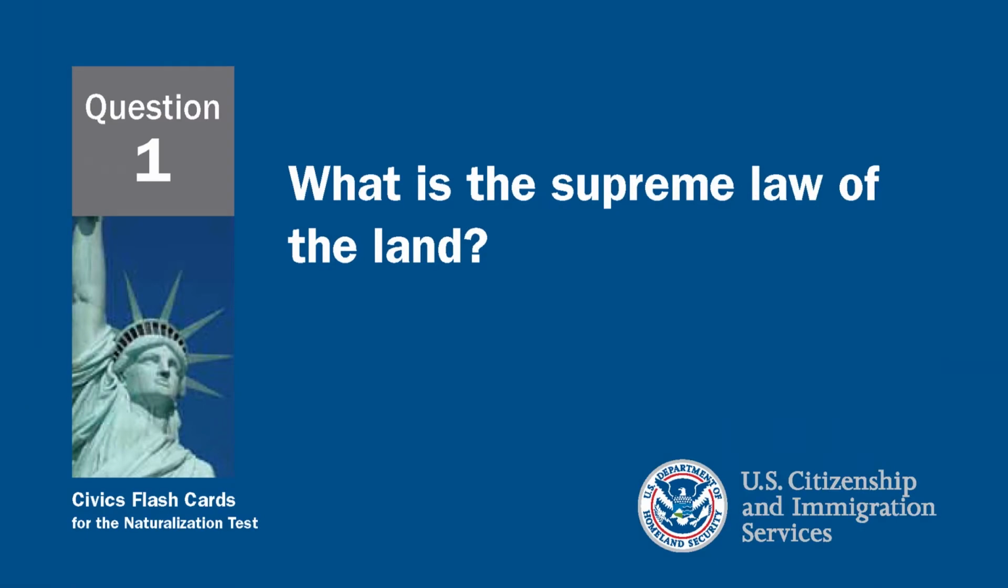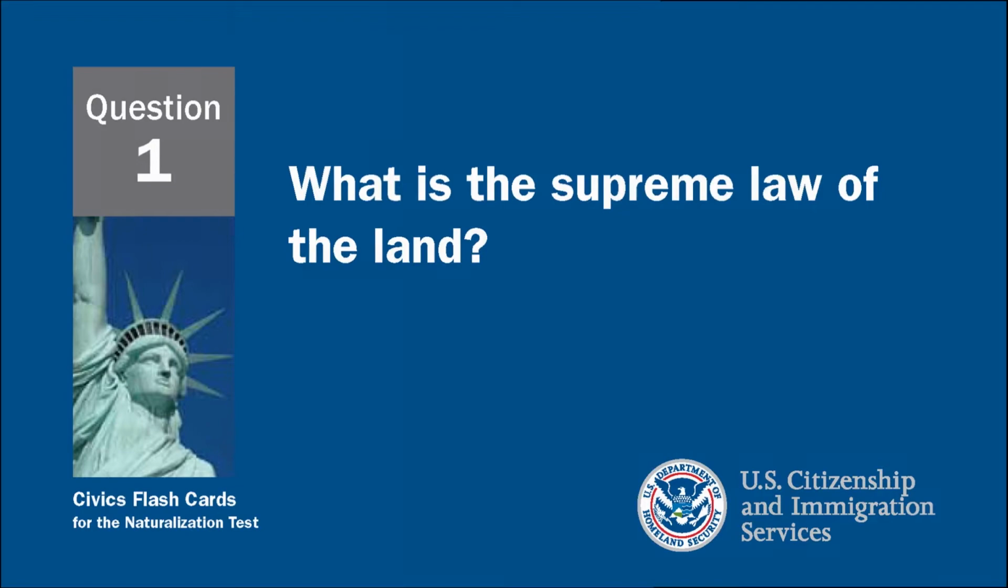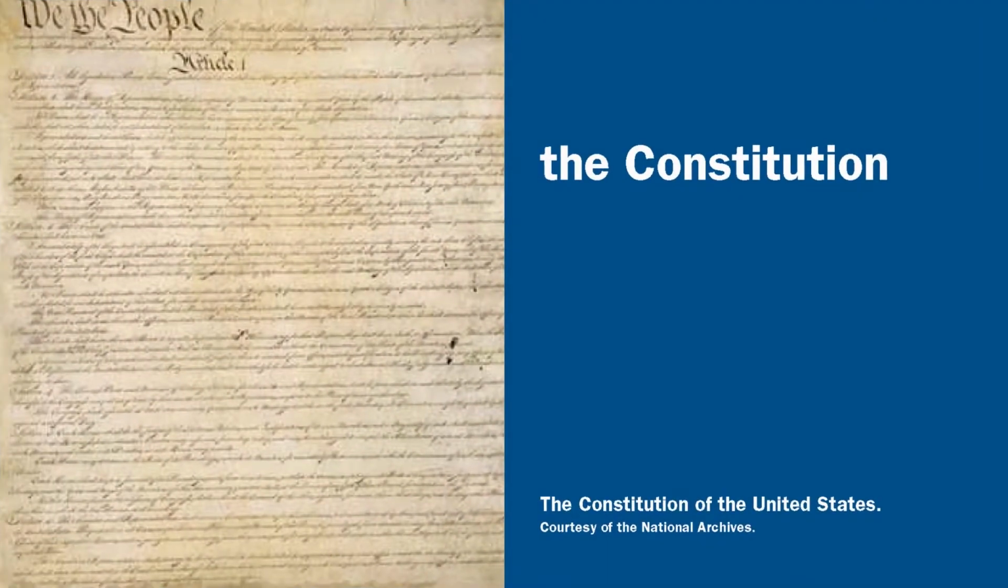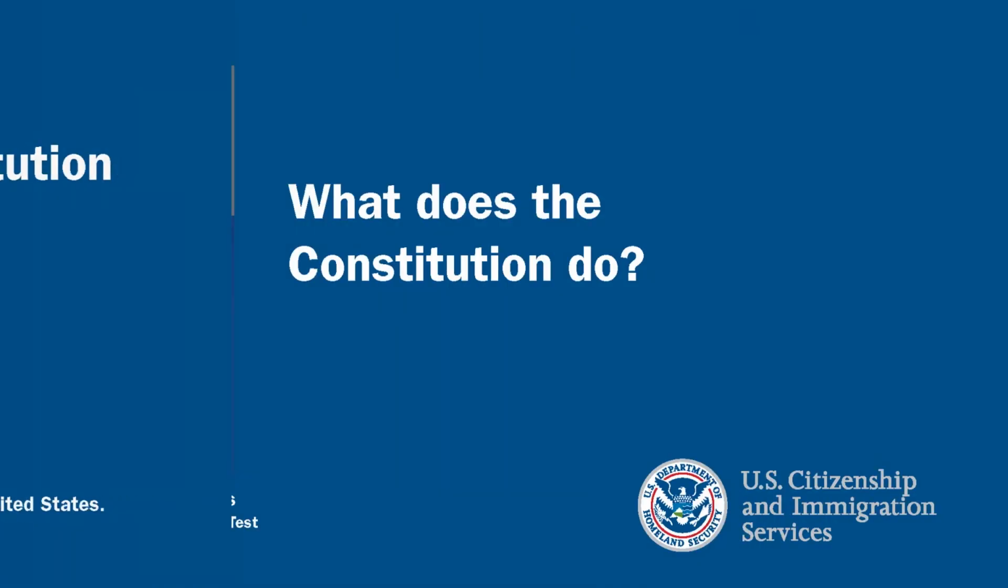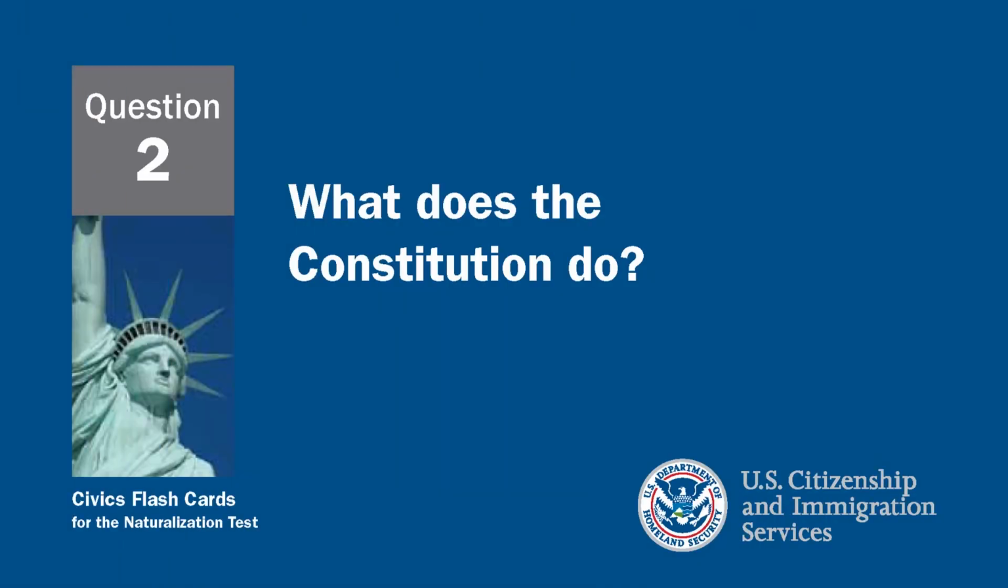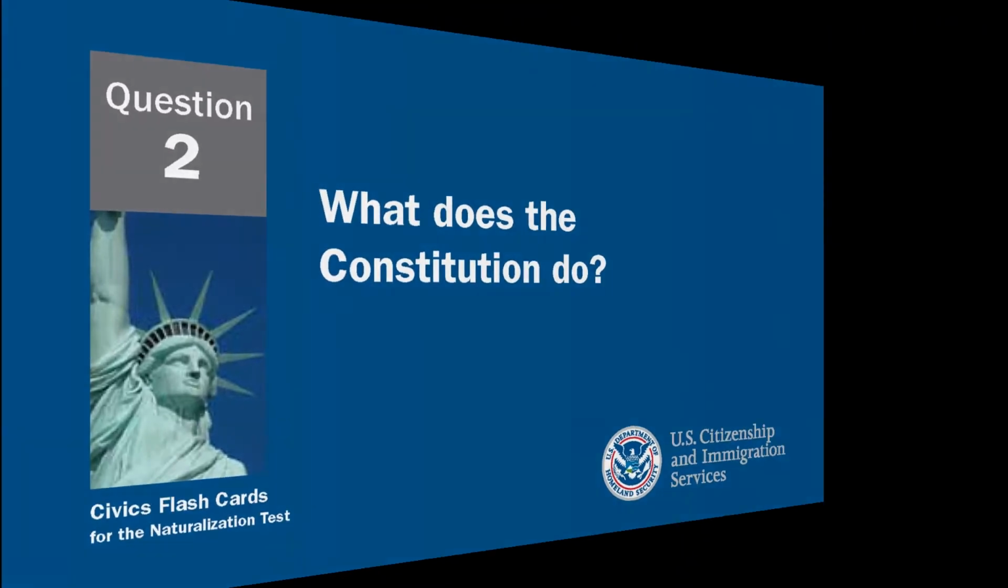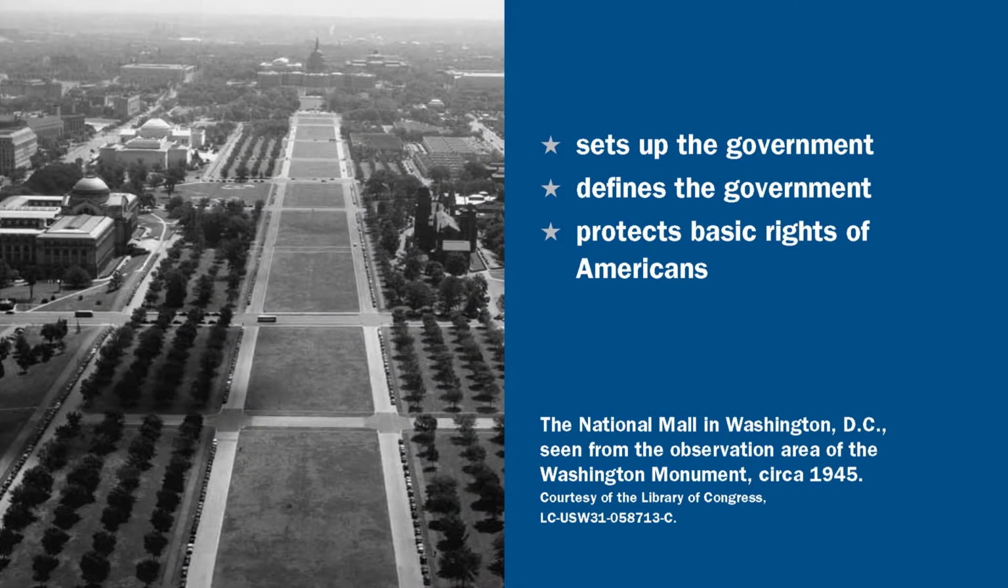What is the supreme law of the land? The supreme law of the land is the Constitution. What does the Constitution do? The Constitution sets up the government, it defines the government, and it protects the basic rights of Americans.